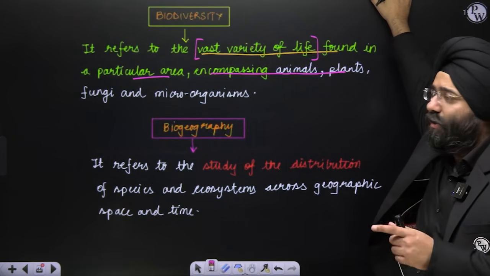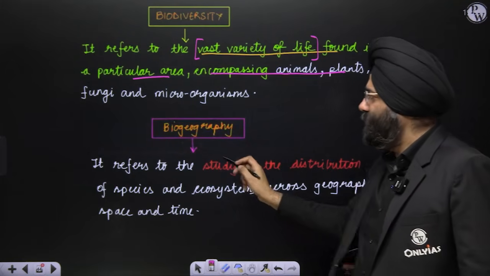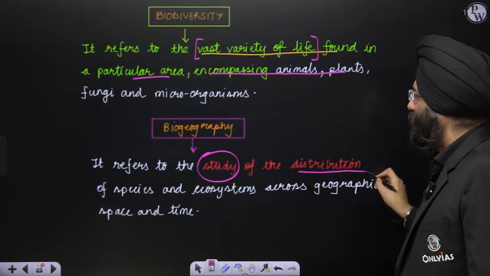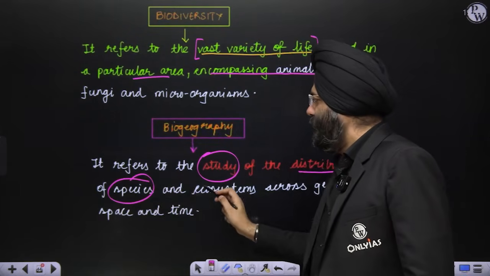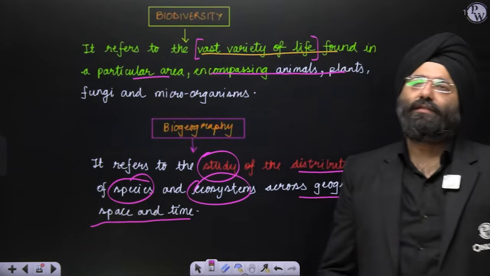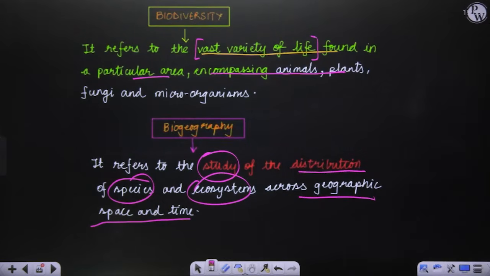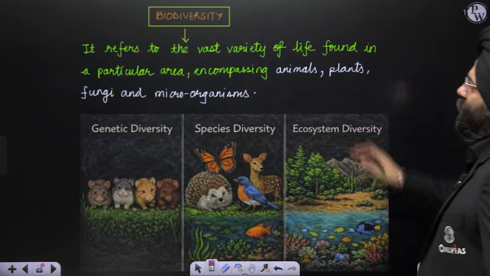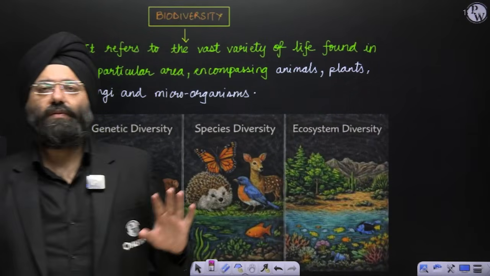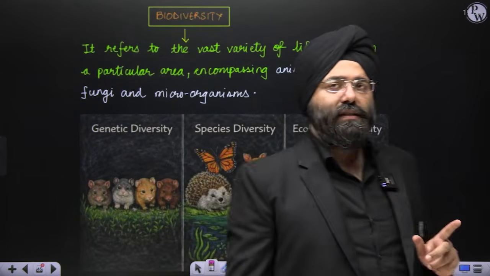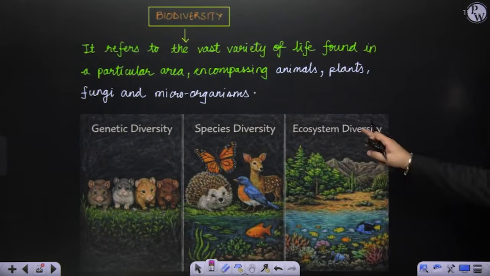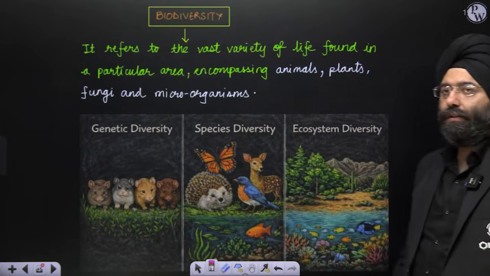Now the question comes, what is biogeography? Biogeography refers to, first of all, a study. It basically studies the distribution of species and ecosystems across geographical space and time. This is biogeography. Clear? Okay. Now let us come to biodiversity. When we come to biodiversity, there are three types that we study broadly. One is genetic biodiversity, second is species diversity, and third is ecosystem diversity. Clear?